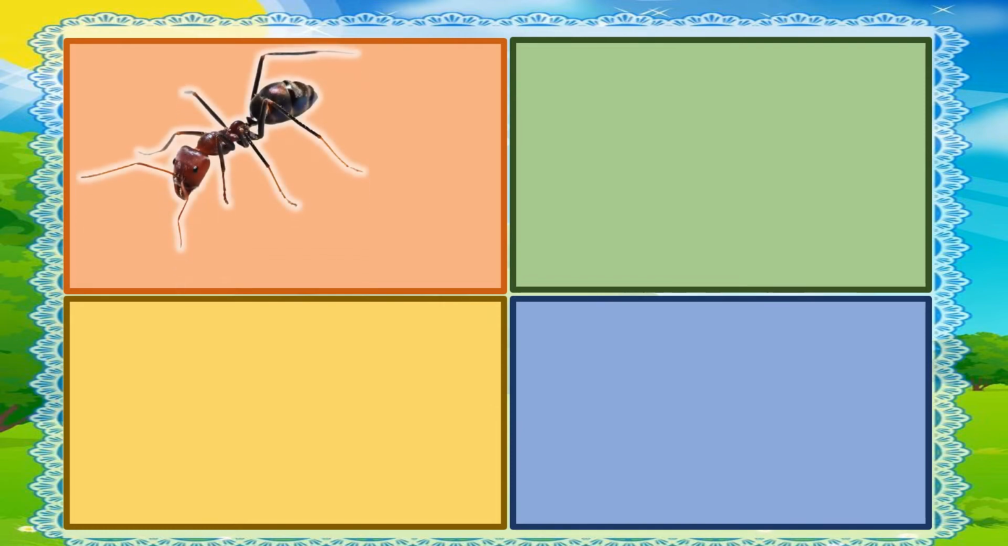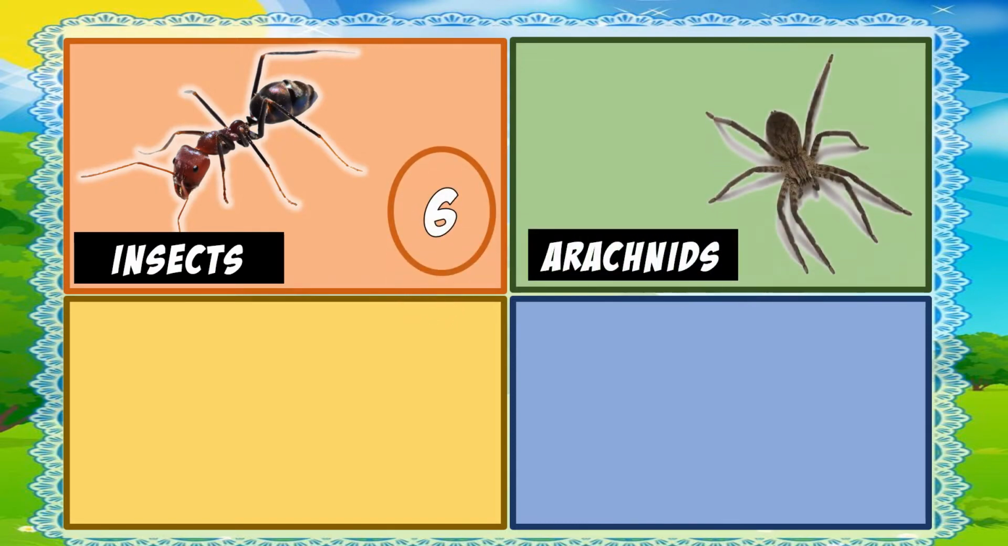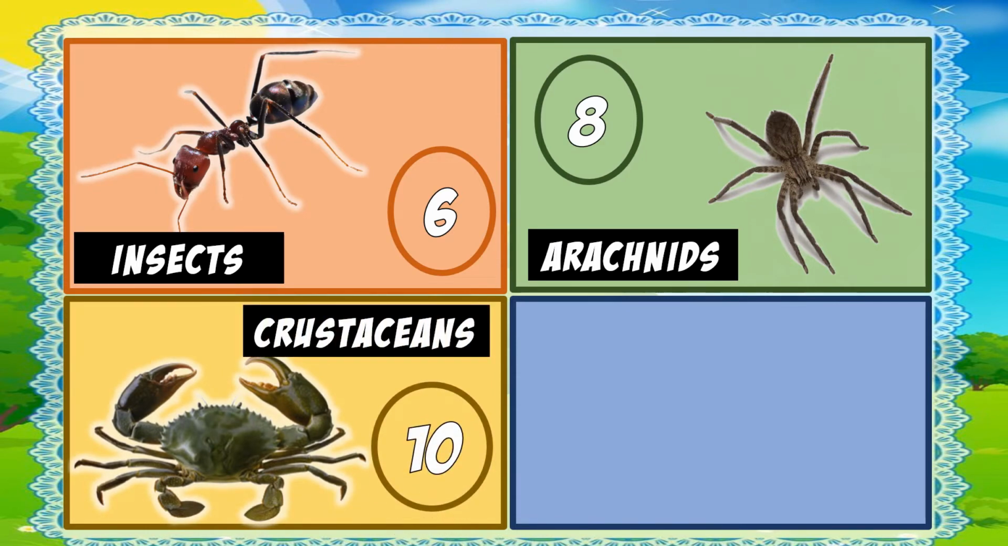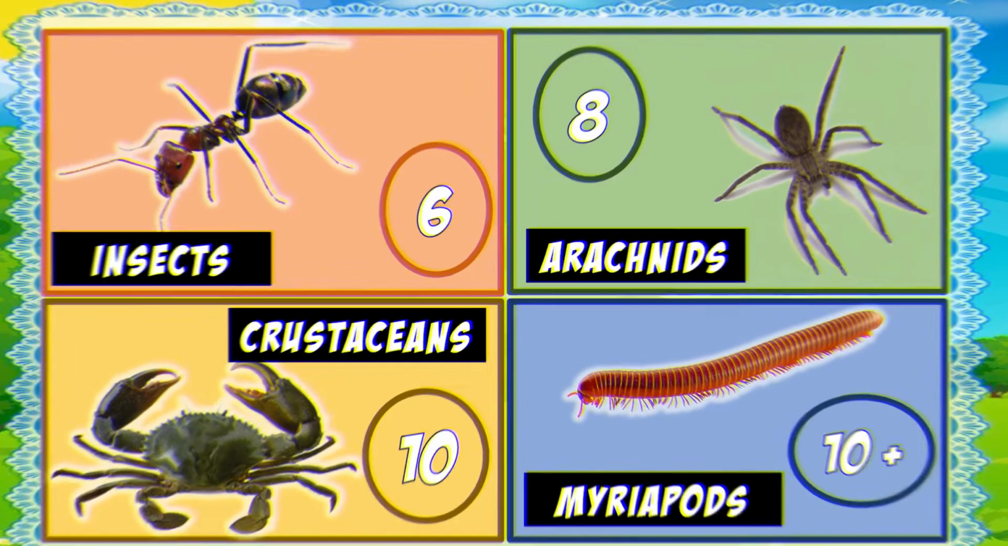Depending on the number of legs, arthropods are divided into different groups. Insects have 6 legs, like this ant. Arachnids have 8 legs, like this spider. Crustaceans have 10 legs, like this crab. And myriapods have more than 10 legs, like millipedes.